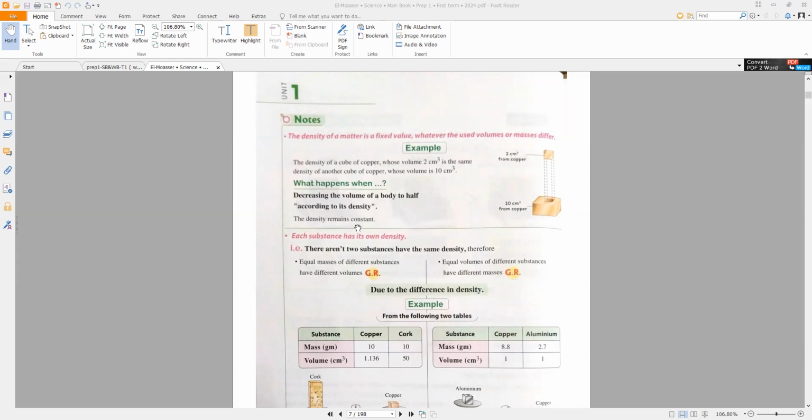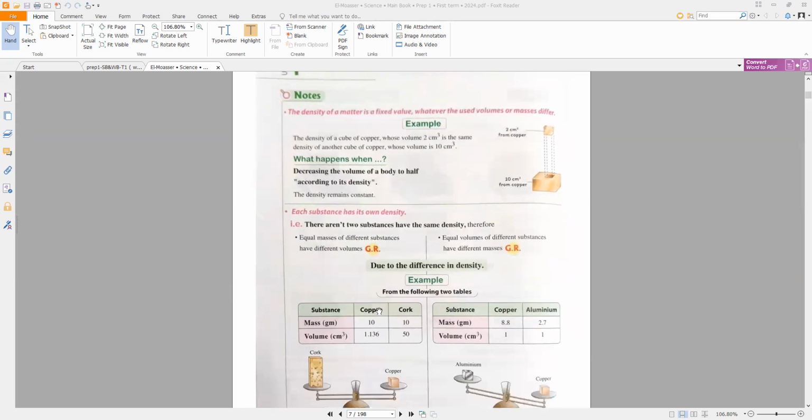So the density is a constant. Density is constant for each substance. Each substance has its own density, so we can differentiate between substances by their density. There aren't two substances that have the same density. Therefore, equal masses of different substances have different volumes. As I said before, equal volumes of different substances have different masses. Why? Because they are different in their density. So each substance has its own density.